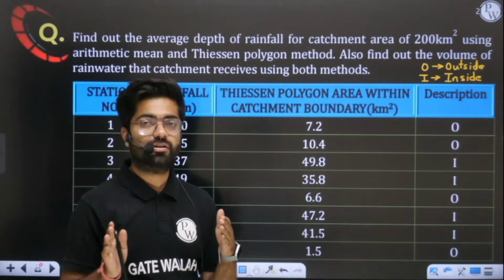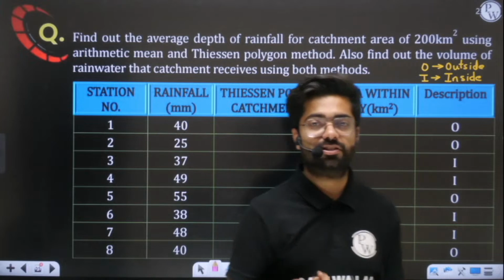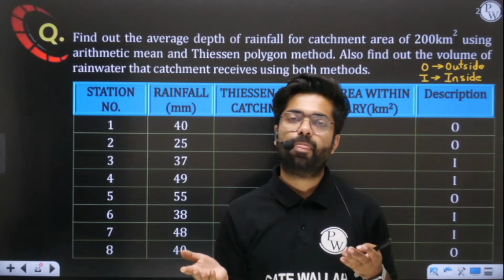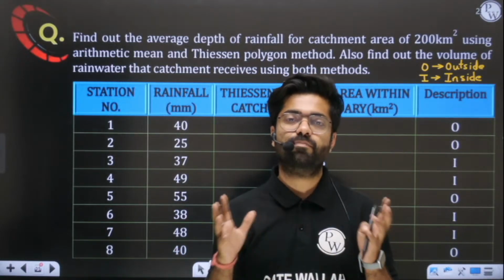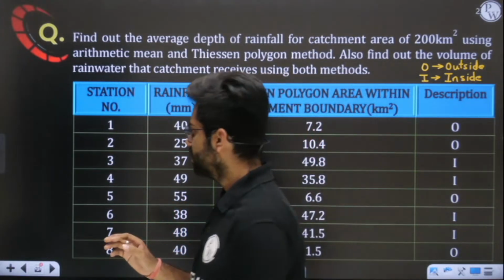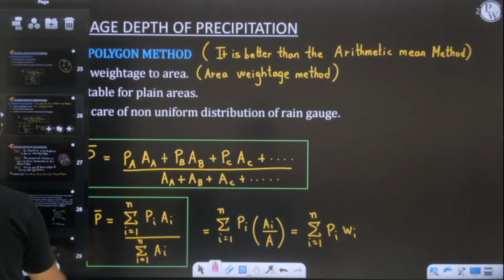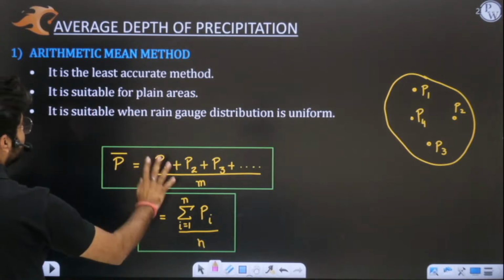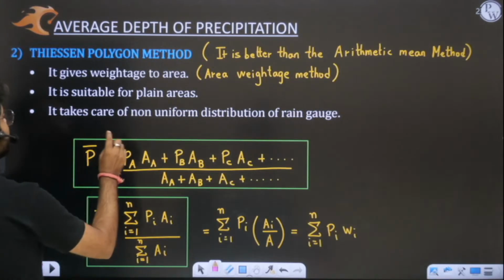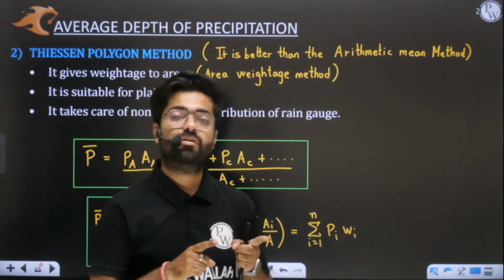Okay, and now you are clearly able to distinguish between these two methods of finding average depth of precipitation, namely your arithmetic mean method and your Thiessen polygon method. Which is better? Obviously the Thiessen polygon method is better. Both are used for plane areas, this we have already understood. But this one is for uniform distribution of rain gauges, whereas the Thiessen polygon method will take care of non-uniform distribution of rain gauges by accounting for area weightage.